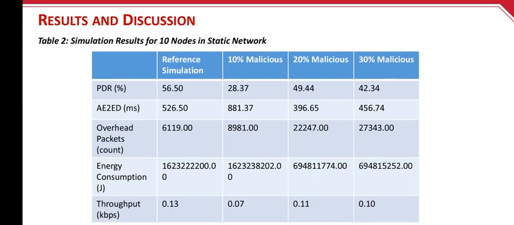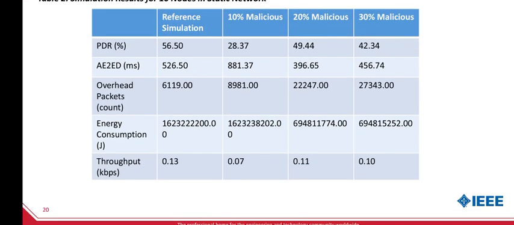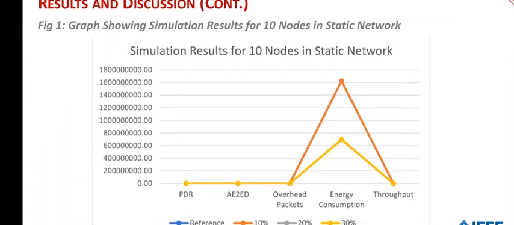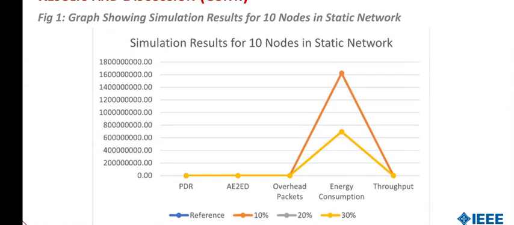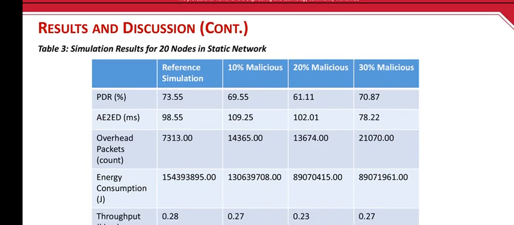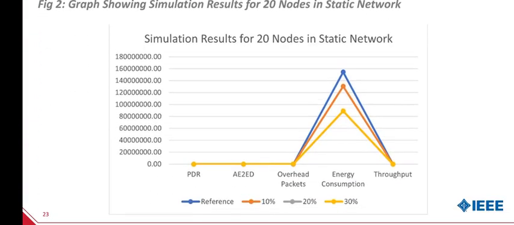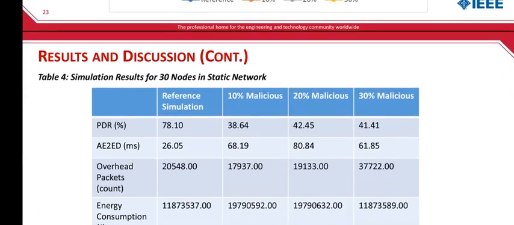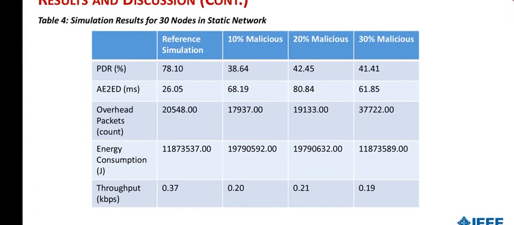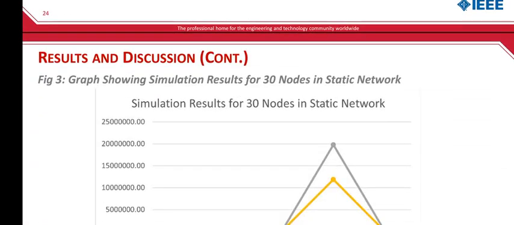Simulation result for 10 nodes is presented in this table too. We can see the values for the PDR, for the average end-to-end delay, for the overhead packet, for the energy consumption, and then for the throughput. And then we have the graph, simulation result for 10 nodes in static network. So it goes on, for the simulation result for 20 nodes is represented in table 3, and the graph is presented in figure 2. And then we have simulation result for 30 nodes in static network in table 4, and then we have the graph in figure 3.